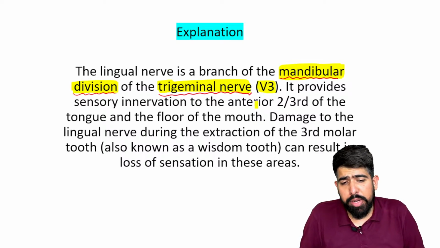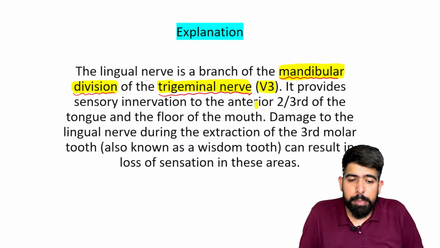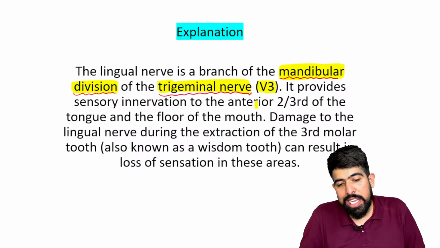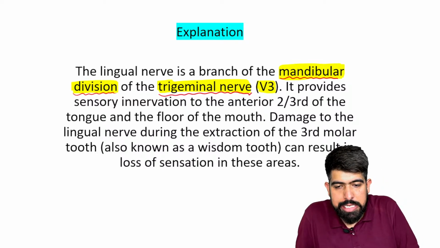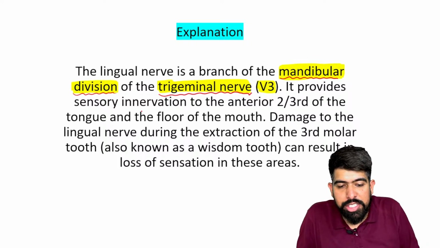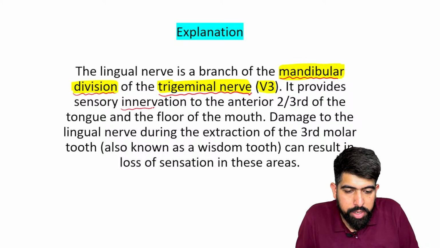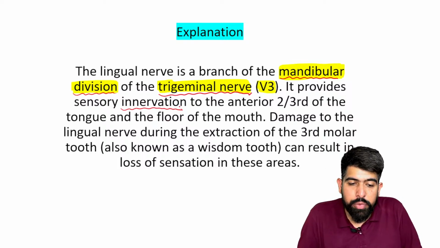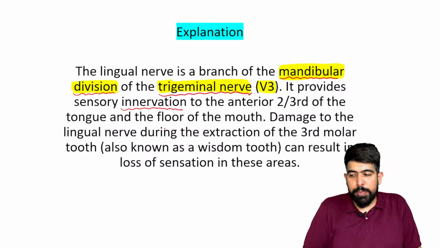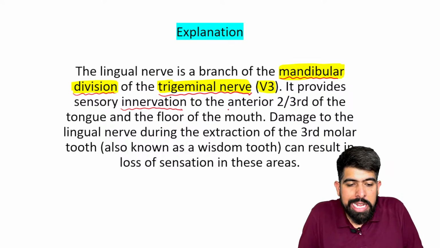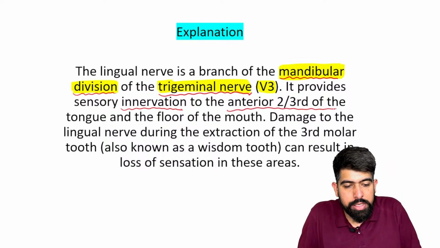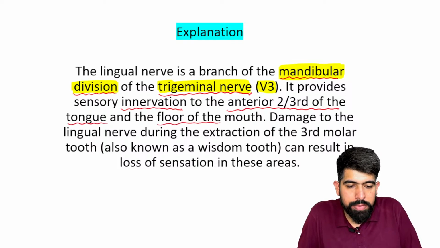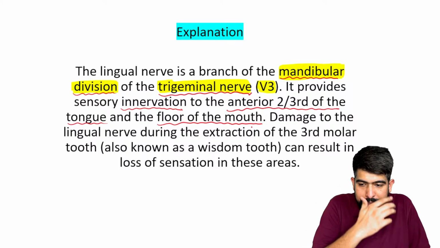This trigeminal nerve gives the mandibular division, and this mandibular division gives a branch, the lingual nerve, right? So the lingual nerve is this, and it provides sensory innervation. This lingual nerve provides the sensory supply of the anterior two-third of the tongue and the floor of the mouth. And now you understand the thing.